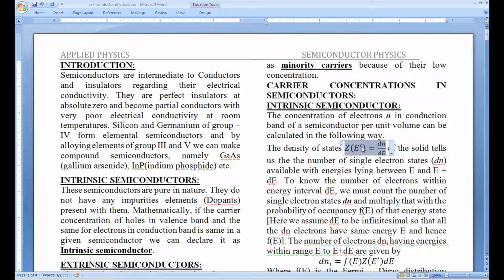What does this dn represent? It is the number of electron states that exist between E and E plus dE. That number is given by the density of states at E multiplied by the energy interval, that is E to E plus dE. If there are dn electrons which lie between E and E plus dE energy inside the given solid, then dn is related to the density of states multiplied by dE, like this.